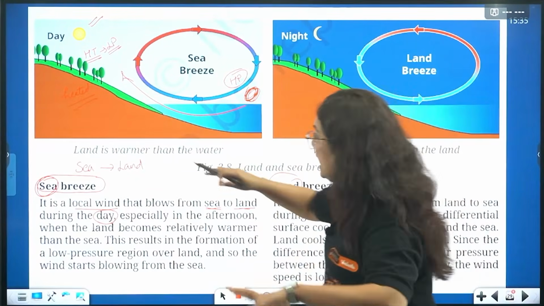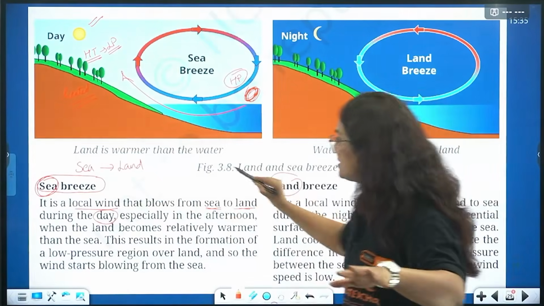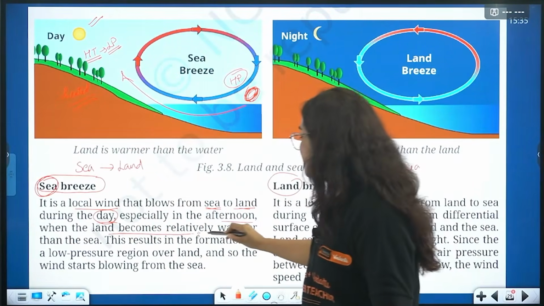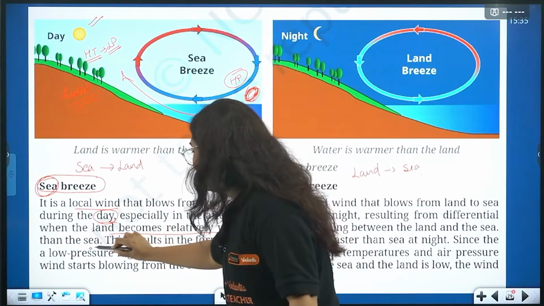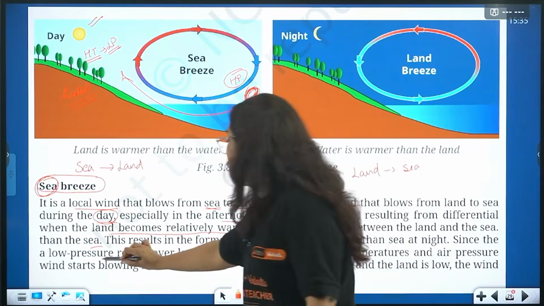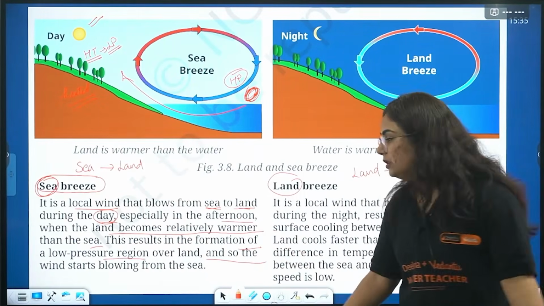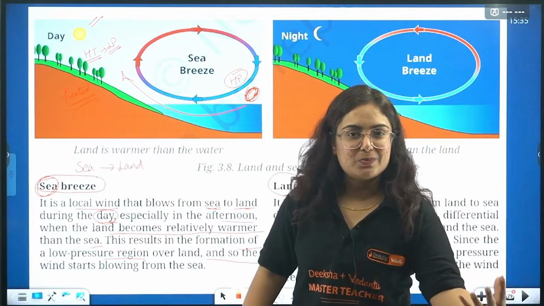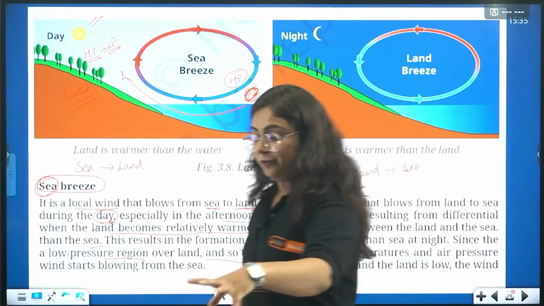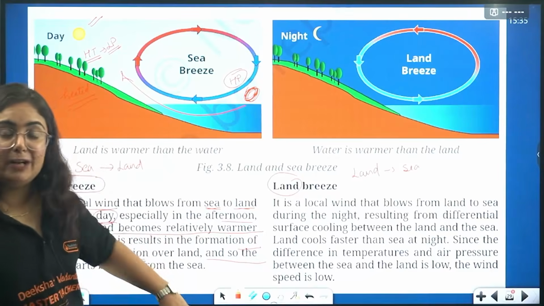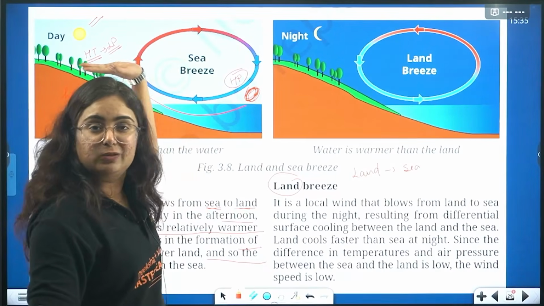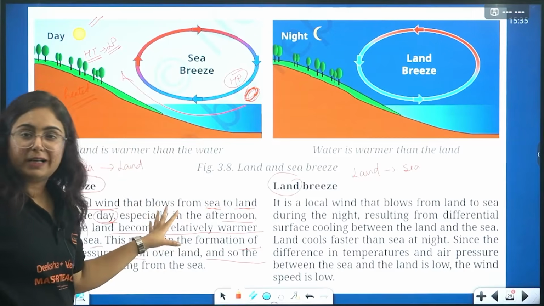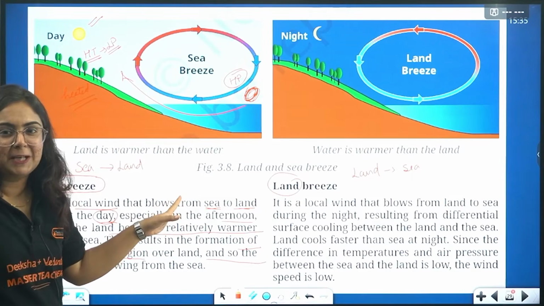So come again, it is a local wind that blows from sea to land during the day, especially in the afternoon when the land becomes relatively warmer than the sea. This results in the formation of a low pressure region over the land, and so the wind starts moving from the sea, from high pressure to low pressure. Clear? Imagine if I did not tell you that last topic about high pressure and low pressure, how difficult this might be. Now it is not, by the way.